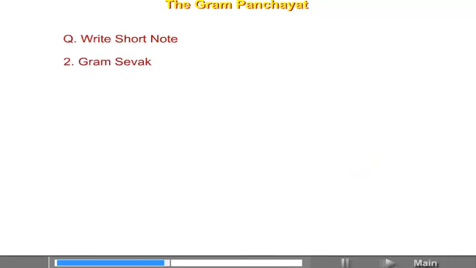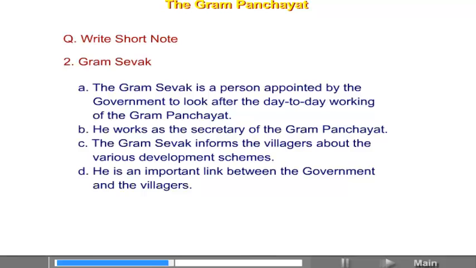Gram Sevak. A. The Gram Sevak is a person appointed by the government to look after the day-to-day working of the Gram Panchayat. B. He works as the secretary of the Gram Panchayat. C.